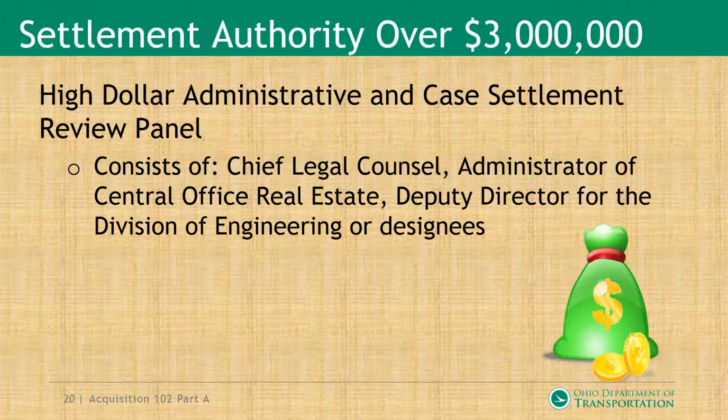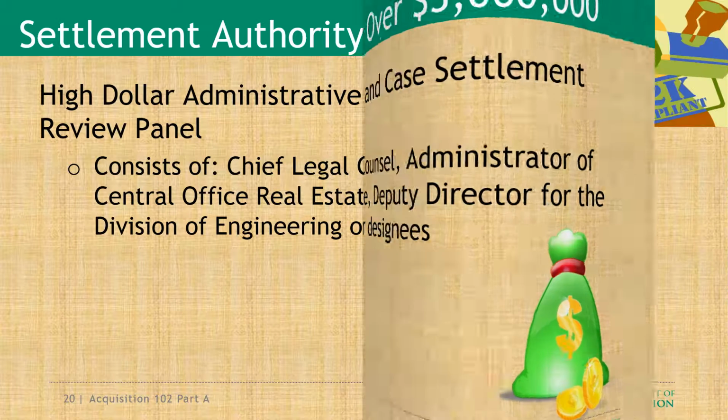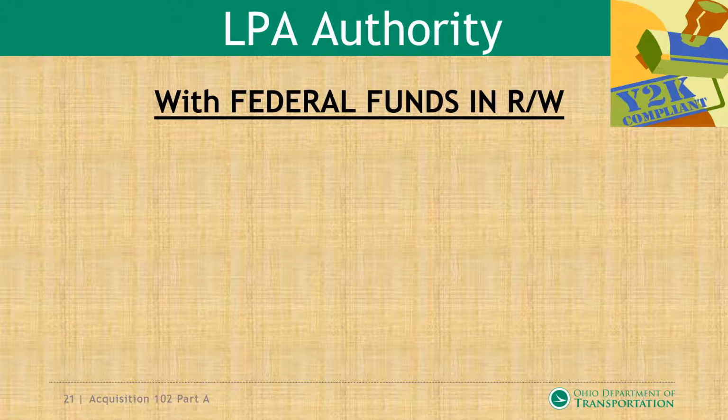The settlement authority over $3 million is where we're dealing with the high dollar administrative and case settlement review panel. This consists of the Chief Legal Counsel, the Administrator of the Office of Real Estate, and the Deputy Director of Engineering, or its designee.